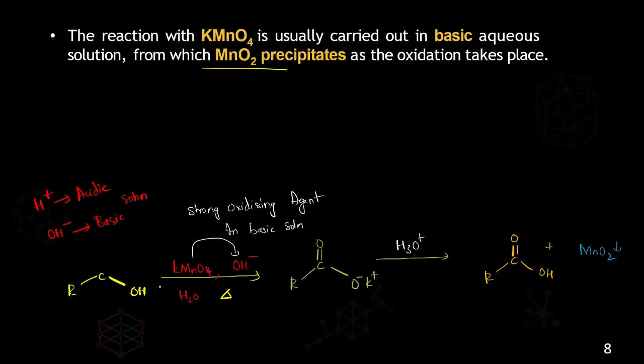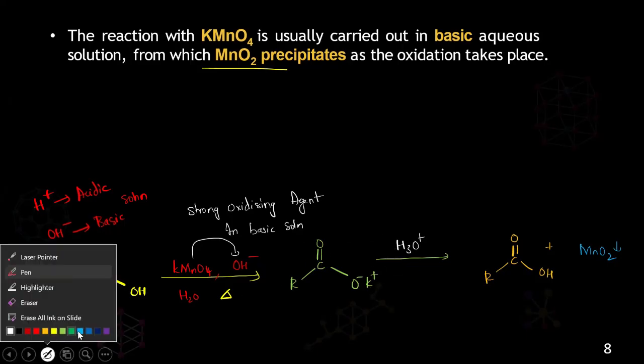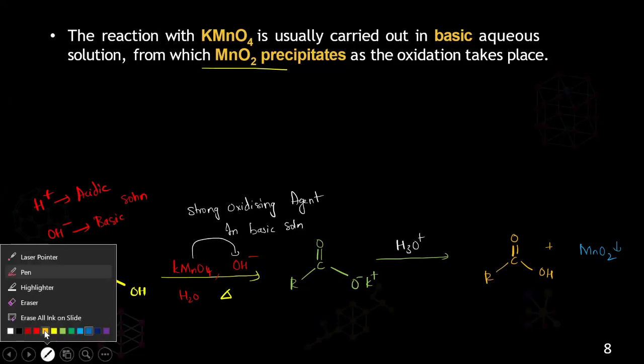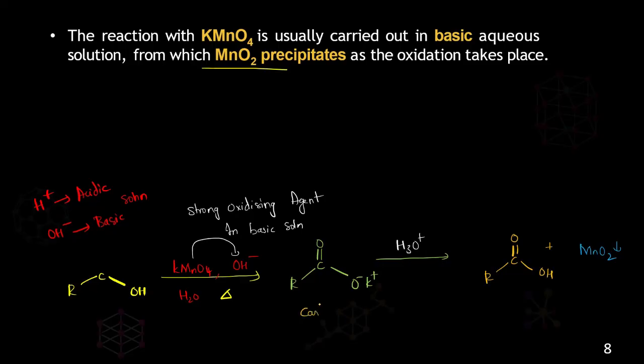Understood? So here, what is the strong oxidizing agent? The potassium permanganate, which you are using in the basic condition. That will be oxidized to the carboxylate ion. What is the name of this compound? It is a carboxylate ion, which is an intermediate stage.